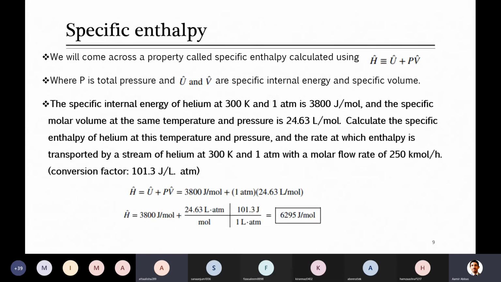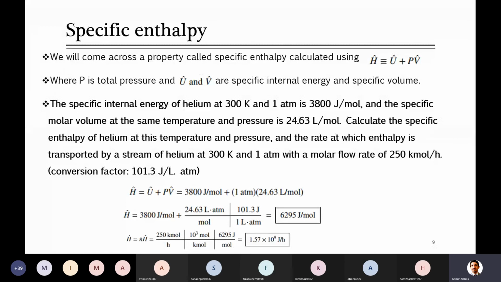Okay, if you divide, what will happen? Actually the formula is the same as we just studied. For any property, for example the specific enthalpy, specific enthalpy is equal to enthalpy over amount. The amount is in kilomoles, so this is enthalpy over moles. Because he has asked for enthalpy per unit time, it is divided by moles per unit time. Just take this moles per unit time from the denominator to the other side. Specific enthalpy, which you already have here, multiplied by the amount per unit time will give you H dot.